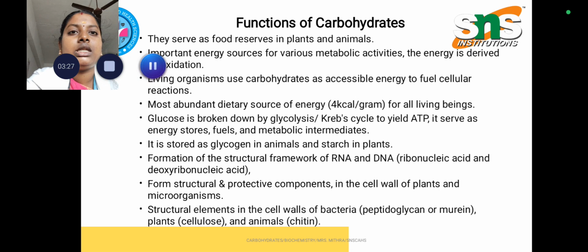And coming to the functions, it serves mainly as an energy source in plants and animals, and it provides accessible energy to fuel cellular reactions and metabolic activities. It is mainly involved in the process called glycolysis, where sugar gets broken down, and it is stored as glycogen in animals and starch in plants. It is also part of the structural framework of RNA and DNA molecules, and it forms structural and protective components in the cell wall of both plants and microorganisms, like the peptidoglycan layer, cellulose layer and the chitin layer.